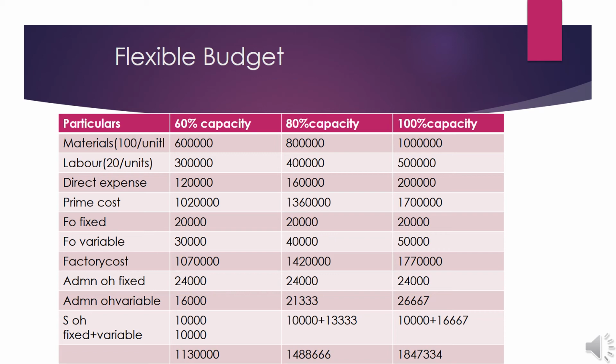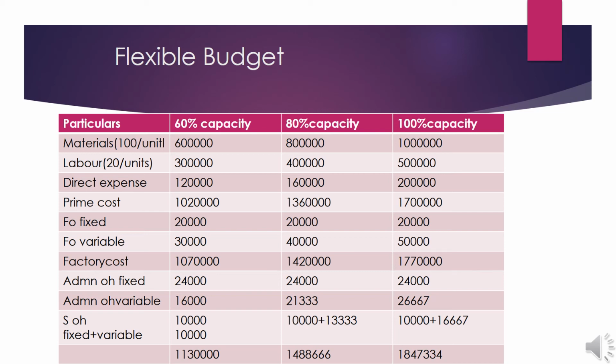The variable overhead is 30,000, and at 80% level it is 30,000 into 80 by 60, and at 100% capacity it is 30,000 into 100 by 60. When we add these elements, we get the factory cost.